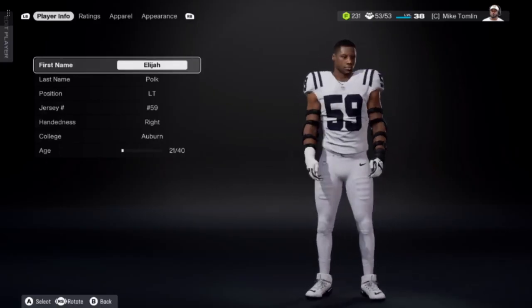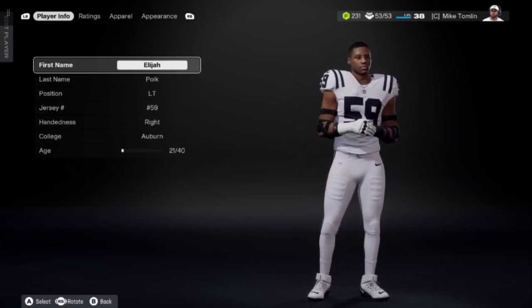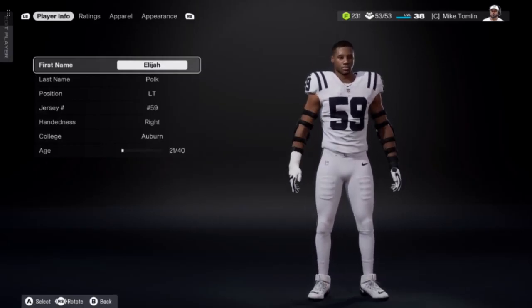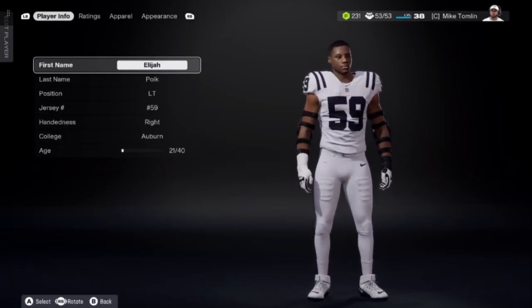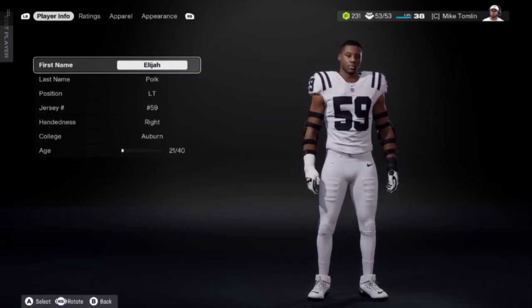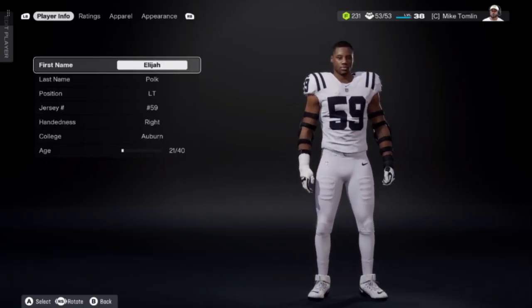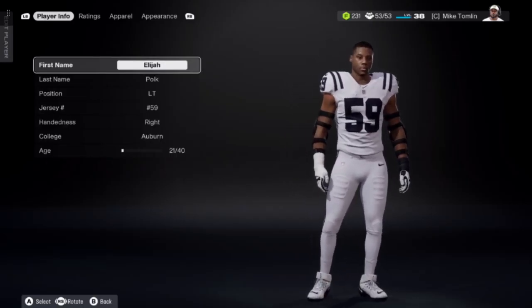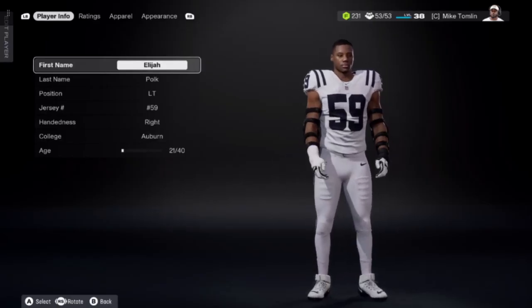And we want to talk about realism and immersion? This is the furthest thing from it. So they're, in a sense, forcing you to have to use auto-generated draft classes, which is trash. We already don't have the ability to export a draft class from College Football 25 to import into Madden. No. We don't have that. At least we have the ability to edit and create our own draft classes, right? But no, now we can't even do that, because if we edit, export, and import our own draft classes, then this is the outcome that we'll get.